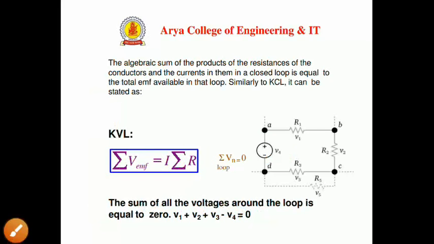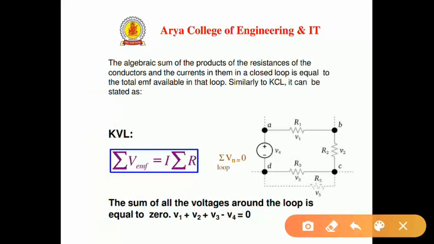Now we have an example. In this we have an EMF source, V4, and we have four resistors, whereas the drops are V1, V2, V3. Then the algebraic sum of EMFs equals the algebraic sum of voltage drops of all elements.